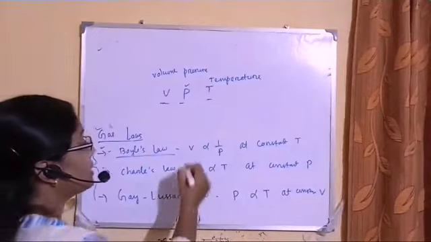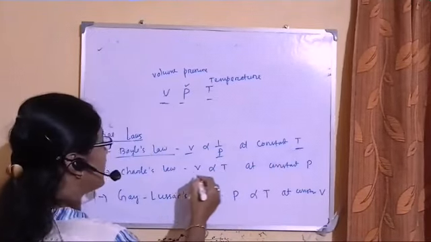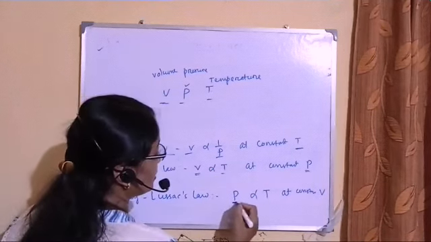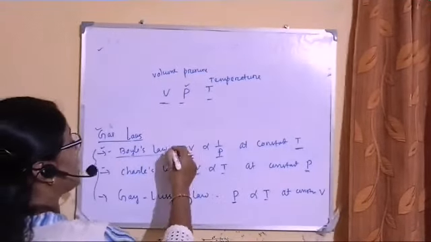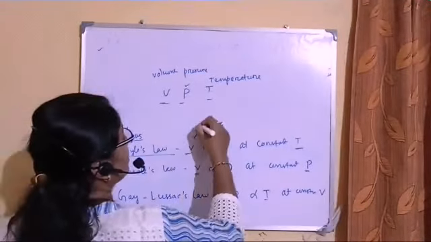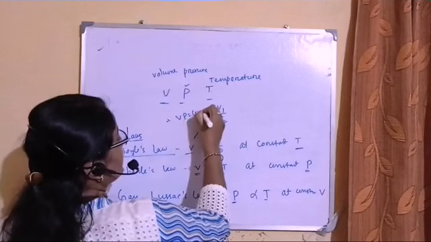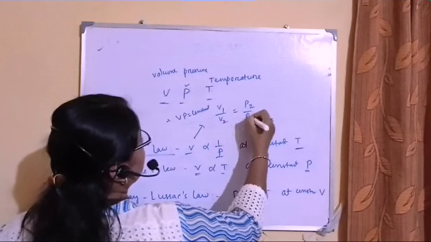Boyle's law gives the relation between volume and pressure at constant temperature. Charles law gives us volume and temperature at constant pressure, and Gay-Lussac's law gives us pressure and temperature at constant volume. From Boyle's law we can write PV is equal to constant, that is V1 by V2 is equal to P2 by P1.